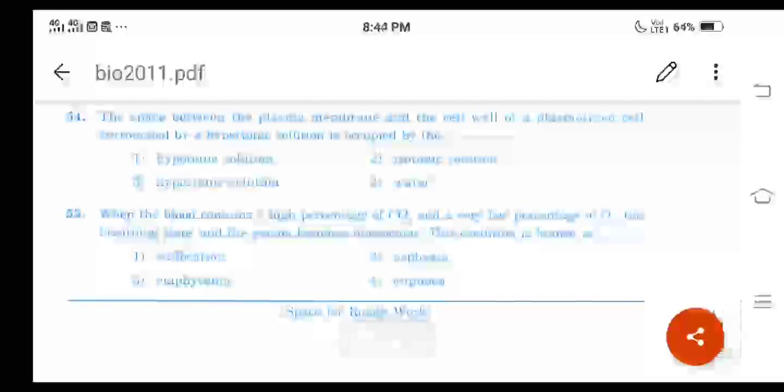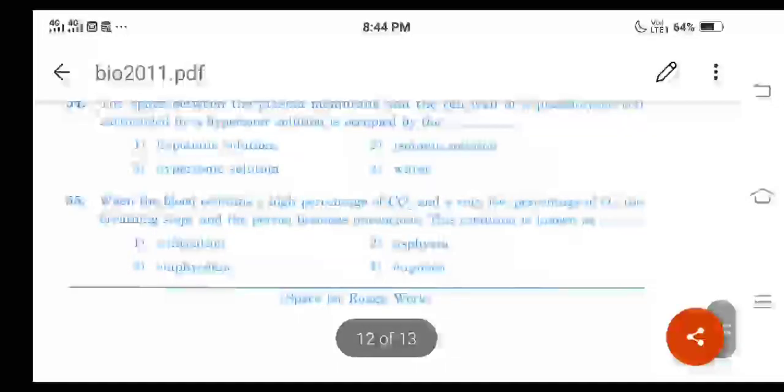Then next question, question number 55. When the blood contains a high percentage of carbon dioxide and a very low percentage of oxygen, the breathing stops and the person becomes unconscious. This condition is known as what? The options are: one, suffocation; second, asphyxia; third, emphysema; fourth, euphoria or hypnoia. For 55, option 2 is the correct answer. It is called asphyxia.